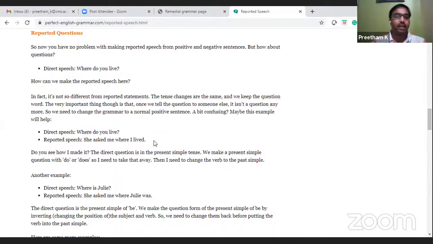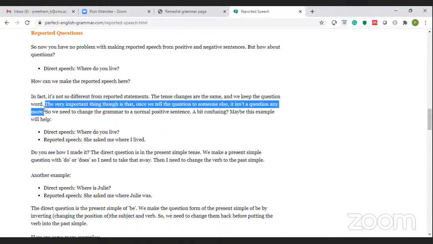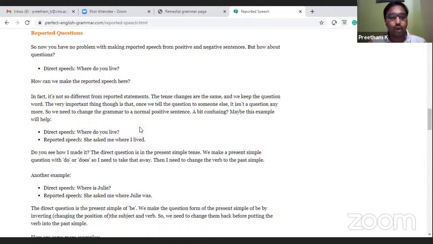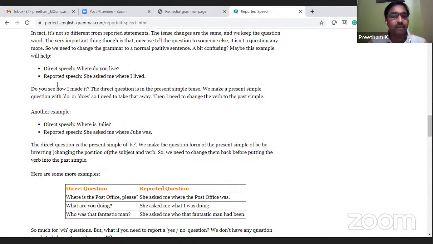The very important thing, though, is that once we tell the question to someone else, it isn't a question anymore. This is very much important. Though it could be a question, it does not function as a question in reported speech. So we need to change the grammar to a normal positive sentence. A bit confusing, so look at this example. Where do you live? She asked me where I lived. So though there is a question in the direct speech, in the reported speech or the indirect speech, it is in the form of a sentence.